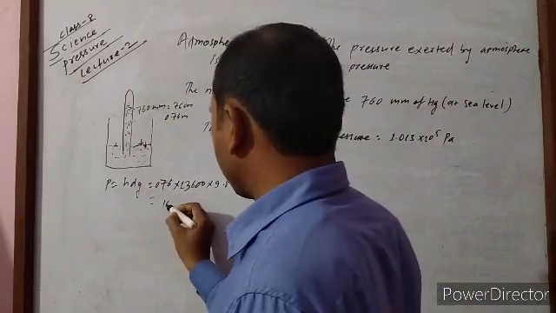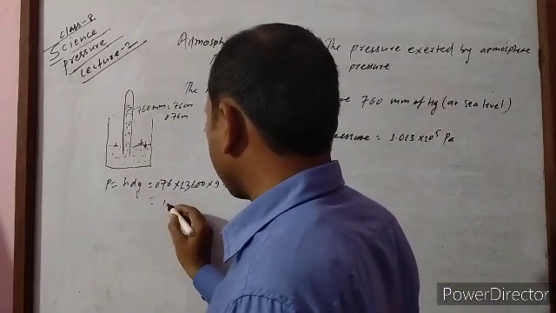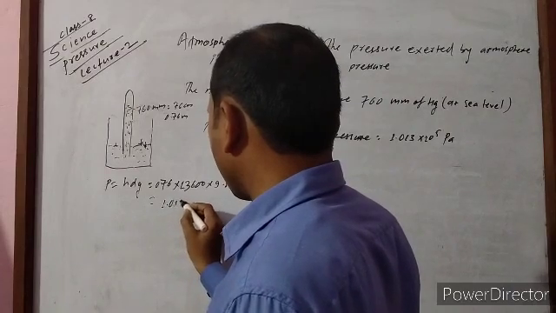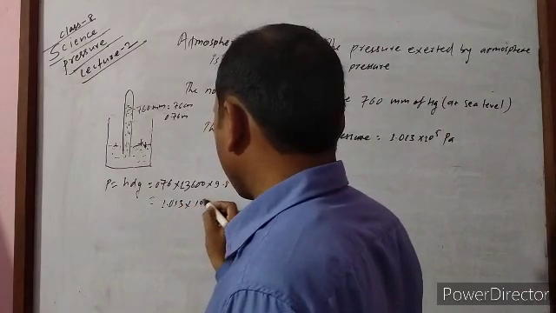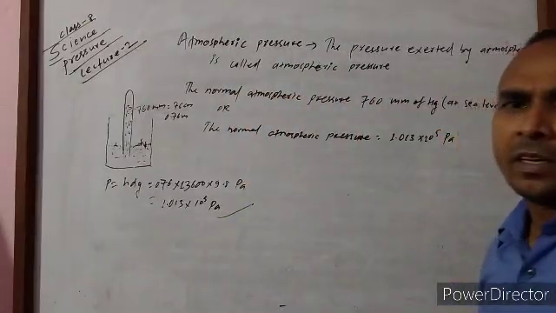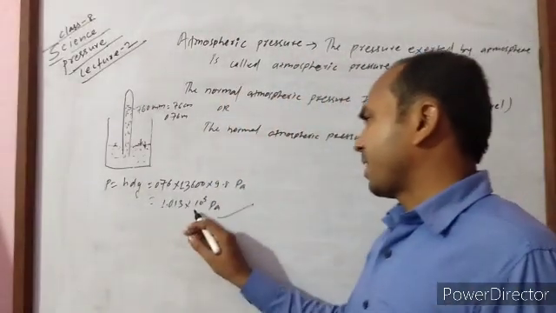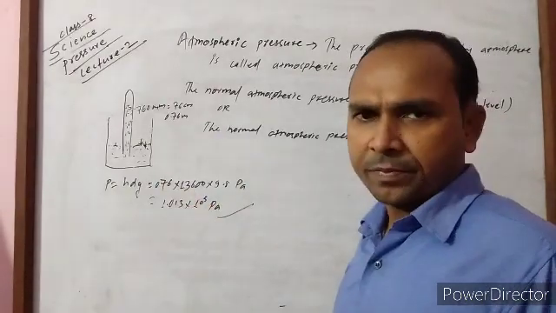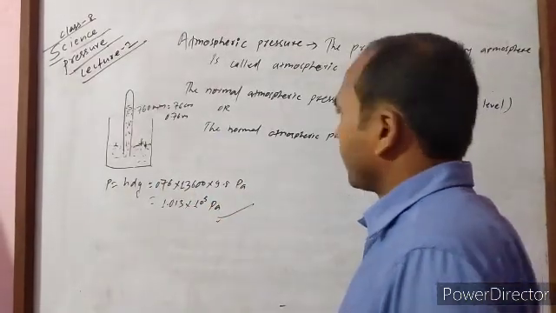When we calculate, 1.013 into 10 to the power 5 Pascal comes. In this way, atmospheric pressure can be converted into SI system, or you can calculate it. Okay.